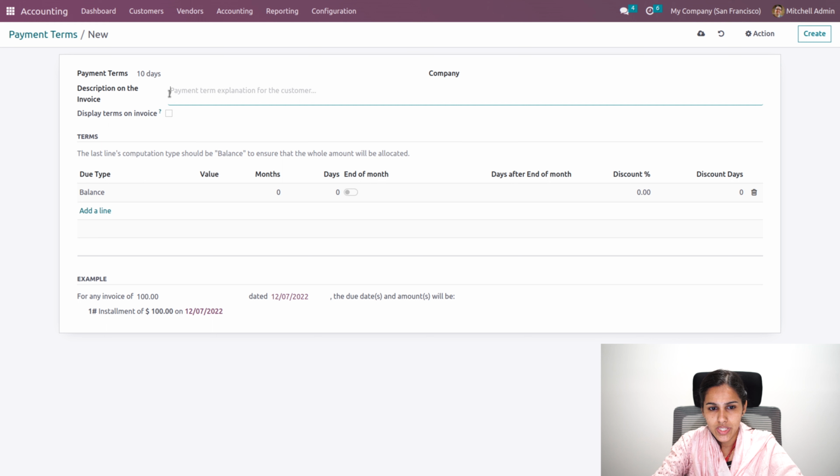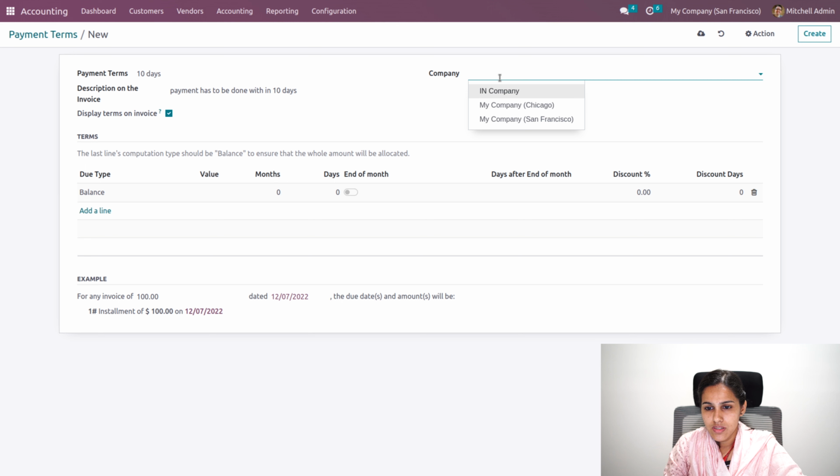Here we'll be able to provide the description. This will appear in the invoice. So to display the definition of your payment term on the invoice, you can enable this feature, and I'll be adding that payment has to be done within 10 days. Okay, you can also specify the company. So I'm providing San Francisco. So this payment term will be restricted to this company only.